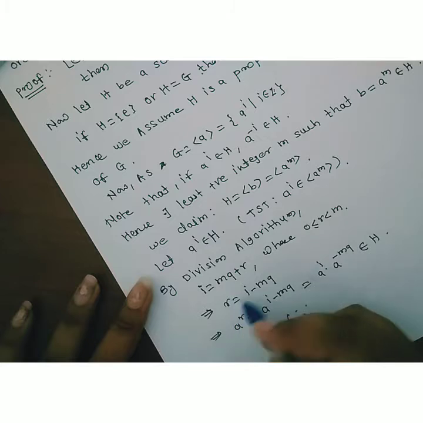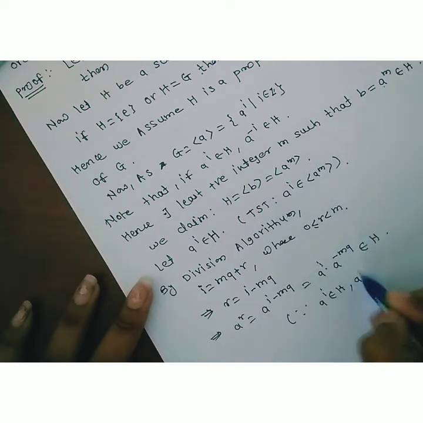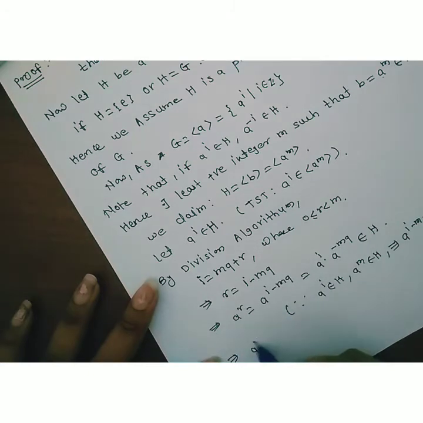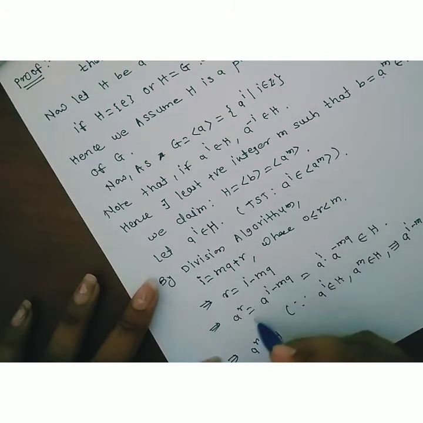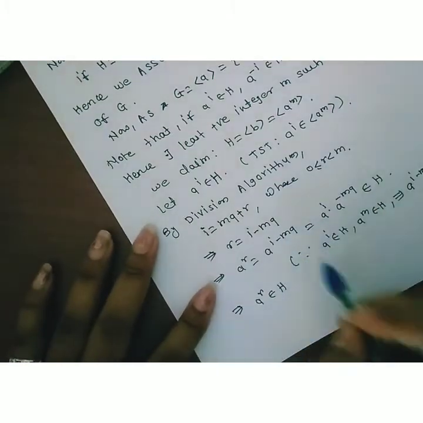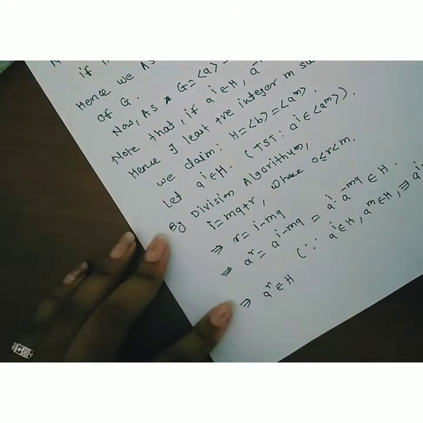Since we know that a^i belongs to H, and also a^m belongs to H, this implies a^i times (a^m)^(−q), the element a^(i − mq), also belongs to H. This implies a^r belongs to H. But this is a contradiction, so we get a contradiction.